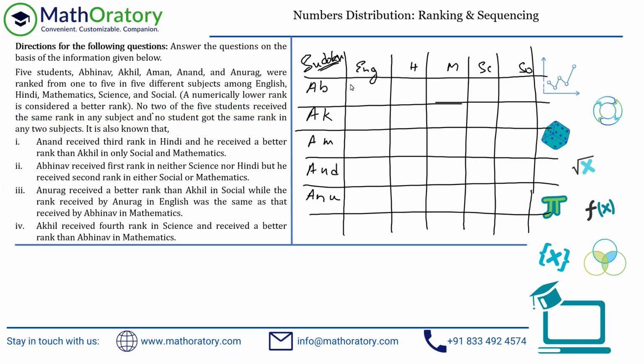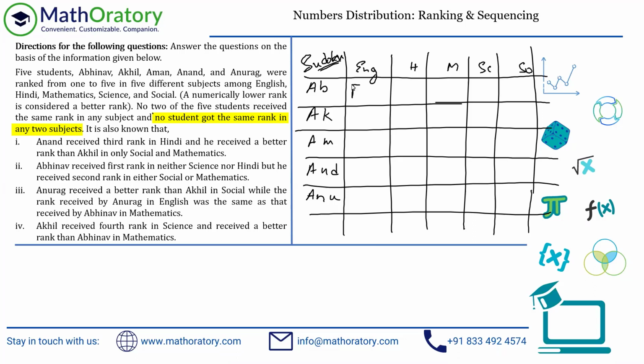And same thing, if you continue reading this particular sentence, there is no student who gets the same rank in any 2 subjects. So for example, if you look at Abhi, now the ranking thing, by default, you might take an assumption, but in this case, never take this assumption. It has been specifically mentioned, but if this is not mentioned, then do not assume that every person should get a distinct rank.